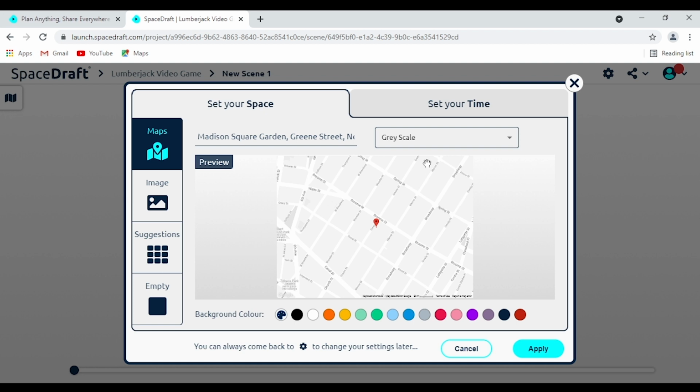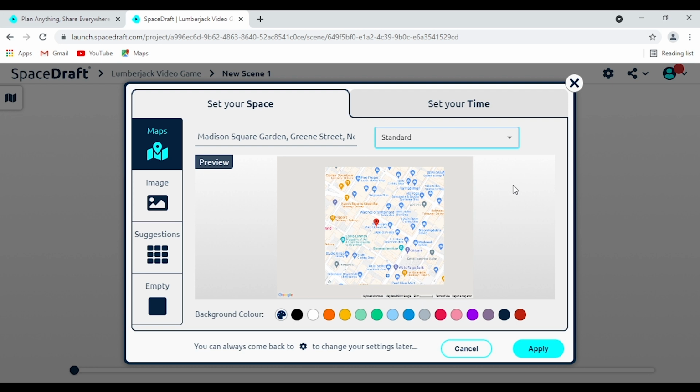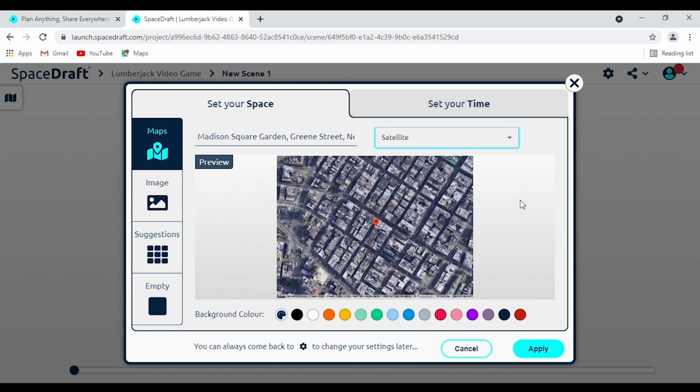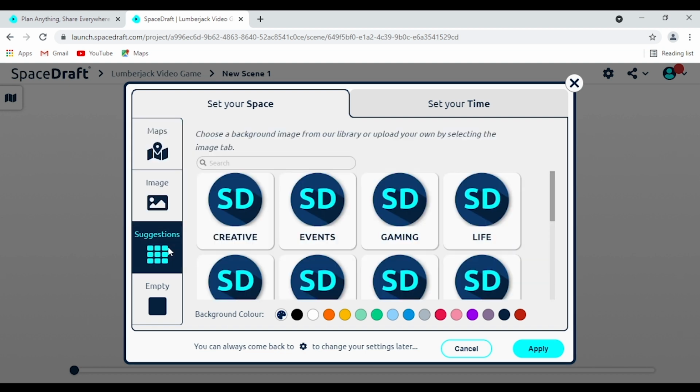You can do that. You could have it be in grayscale. You could physically represent it like that. You could have it be a more sort of standard map as well. Or you could have it be an actual kind of satellite view of Madison Square Garden. Pretty cool. Additionally, you could go to the Suggestions tab here.